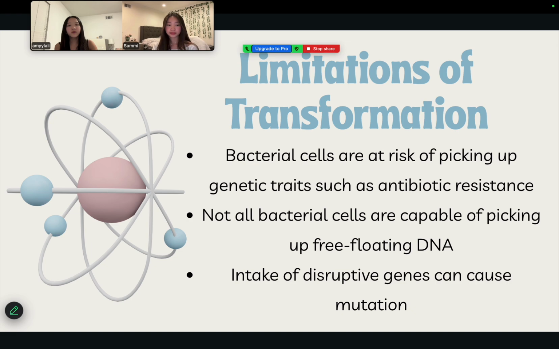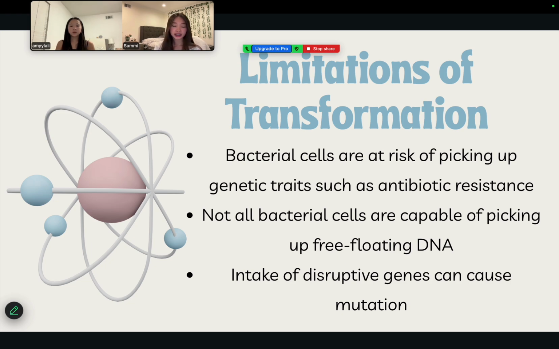Now we'll be going over limitations of transformation. One major limitation of transformation is that bacteria can accidentally take in harmful or unwanted genes, such as antibiotic-resistant genes, found in the environment. When this happens, the transformed bacteria can spread these resistant genes to other bacteria through gene transfer, which makes infections harder to treat and poses a serious public health risk.